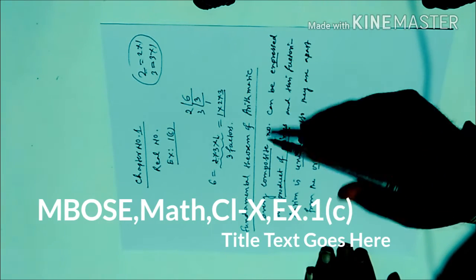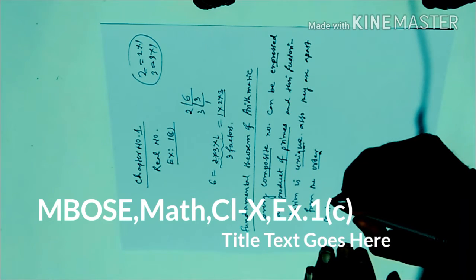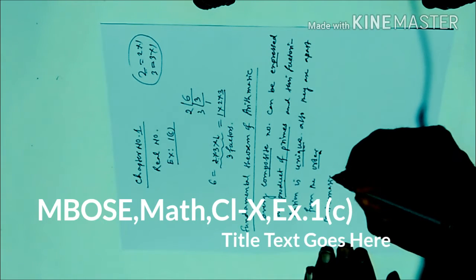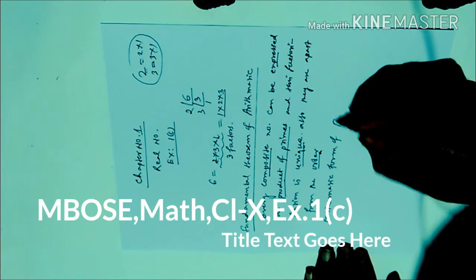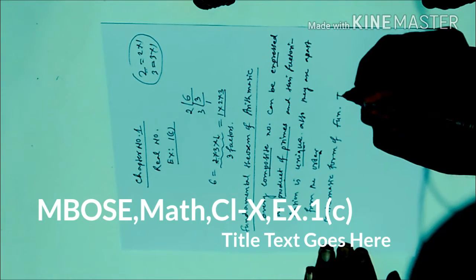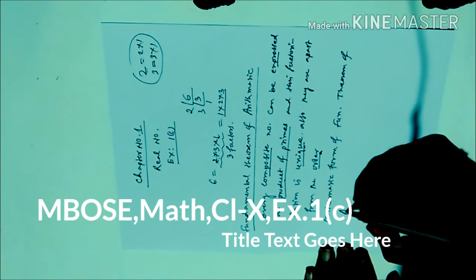Now we'll move to exercise 1C. Before I start exercise 1C, I'll give the mathematical form of the fundamental theorem of arithmetic.